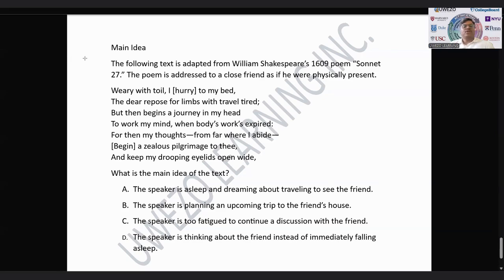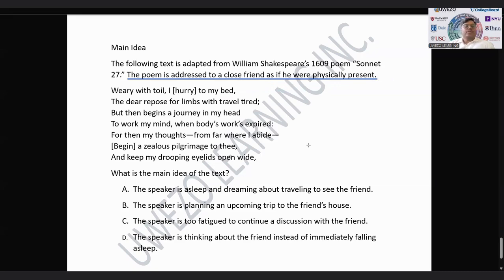So the blurb says, the following text is adapted from William Shakespeare's 1609 poem, Sonnet 27. The poem is addressed to a close friend as if he were physically present. So the speaker of the poem is addressing his friend as if the friend is close, physically present.